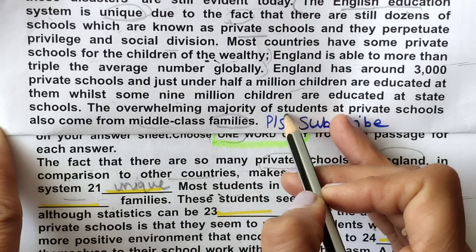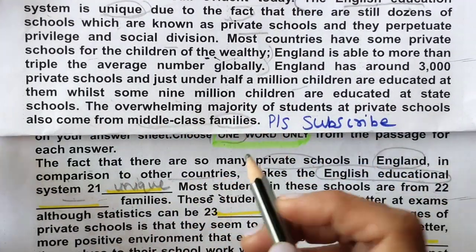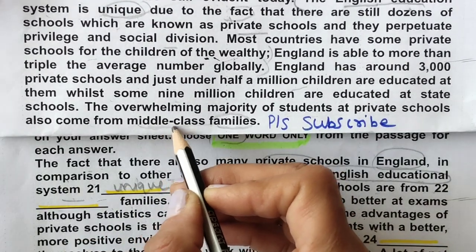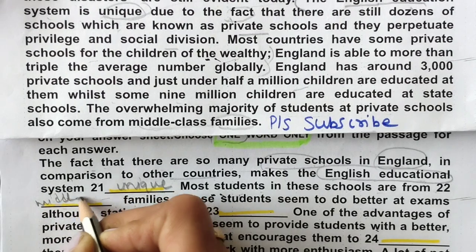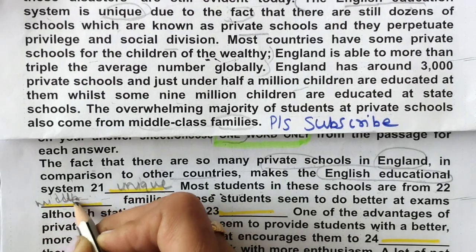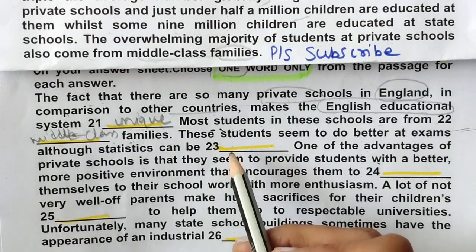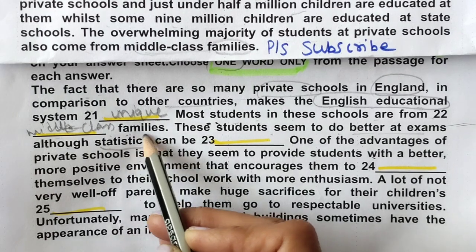The overwhelming majority of students at private schools also come from middle class family. So we will be writing here middle hyphen class, this will be considered as one word, middle class families.